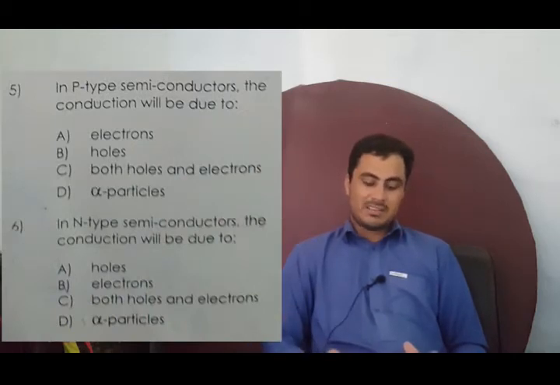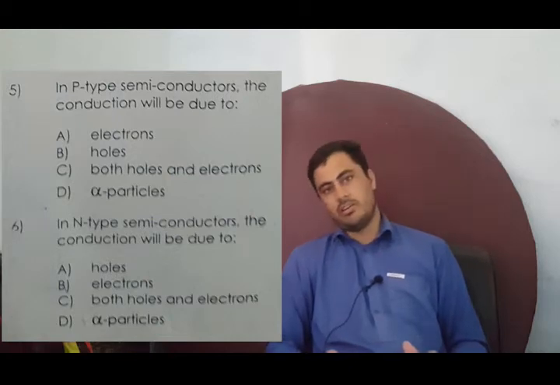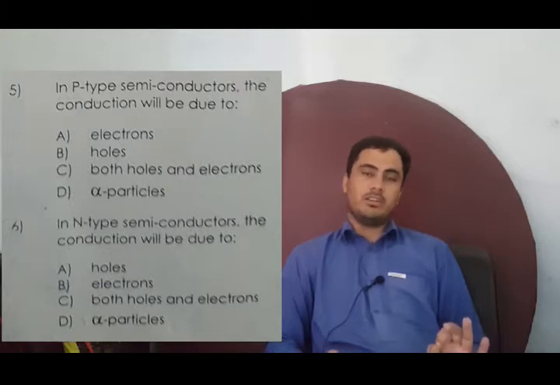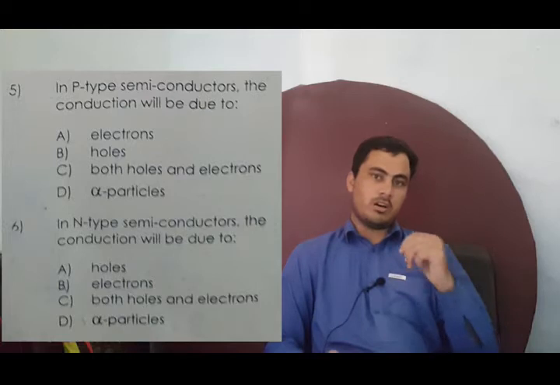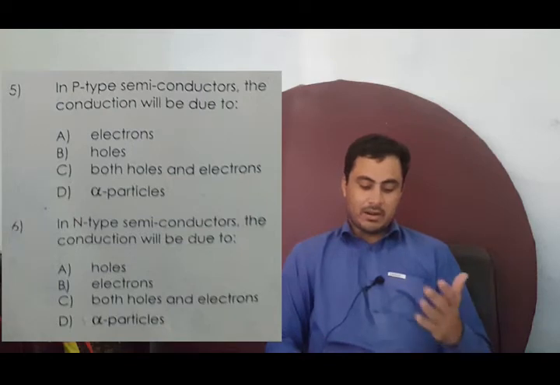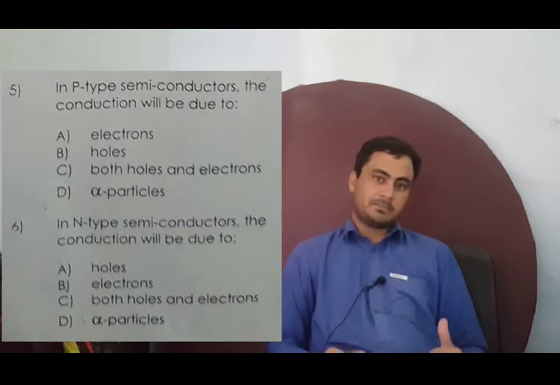In MCQ number 5, it is stated that in p-type semiconductors the conduction will be due to what? It must be remembered that in p-type semiconductors the holes are majority carriers, and in n-type semiconductors the electrons are majority carriers. So in the fifth MCQ, option B, which is the holes, is the correct option because holes are majority carriers. And in the sixth one, in n-type semiconductors the conduction will be due to the electrons, as I stated earlier that electrons are majority carriers. So electrons, option B, is the correct option.